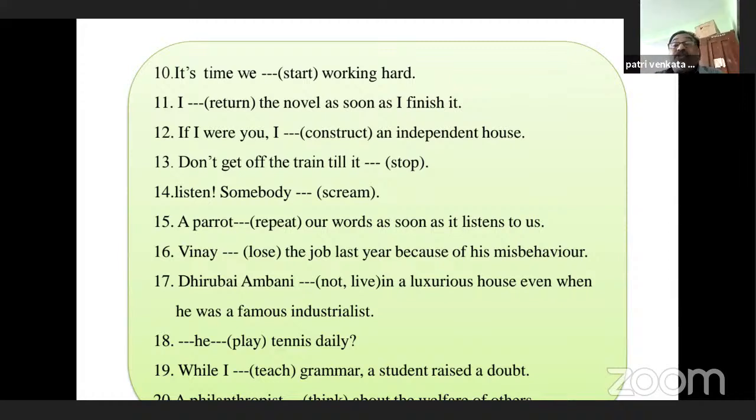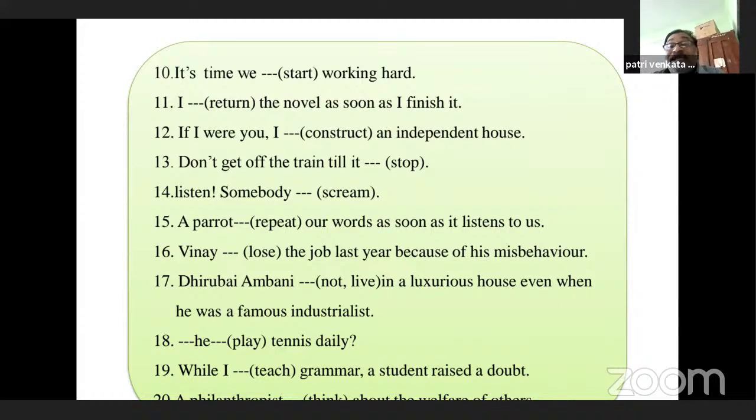When I lost the job last year because of his misbehavior, there is a time indication, last year. So the verb should be in past tense. So when I lost the job last year because of his misbehavior. Dhirubhai Ambani did not live in a luxurious house even when he was a famous industrialist.